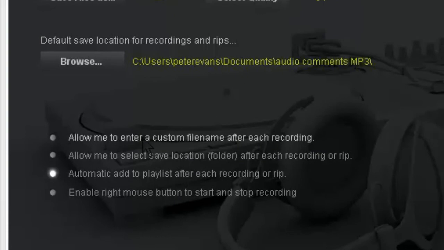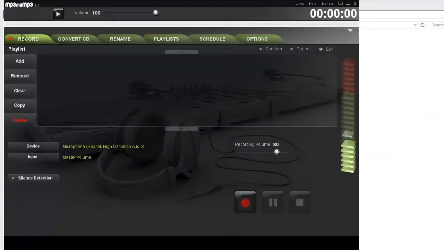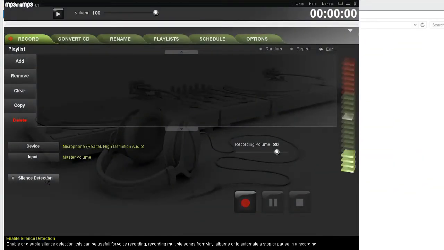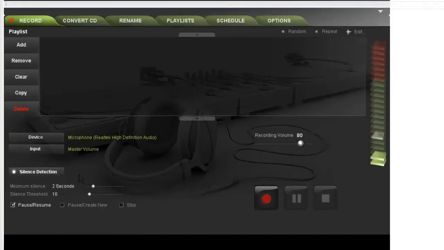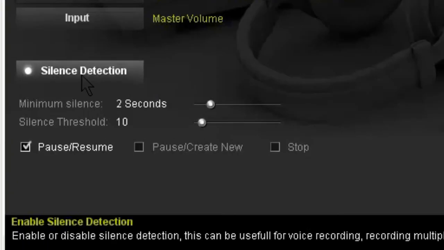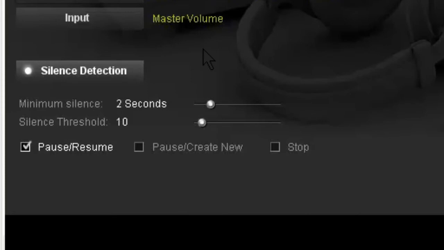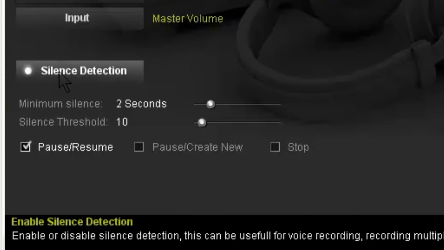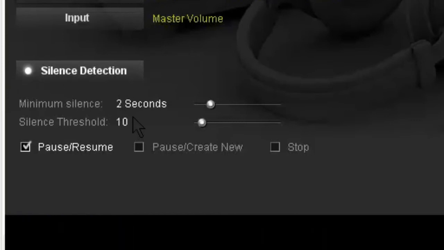What else do I need to do? Allow a custom name. That's all okay. Now I'll go back to the Record tab, and I will turn on silence detection. So when I'm making comments, I can just stop speaking, and after 2 seconds the recorder will stop. So that is all there is to it.